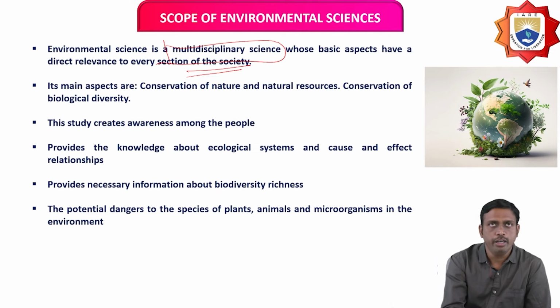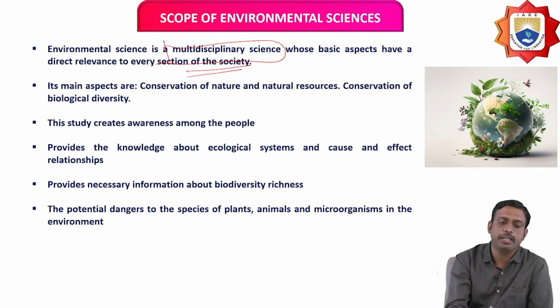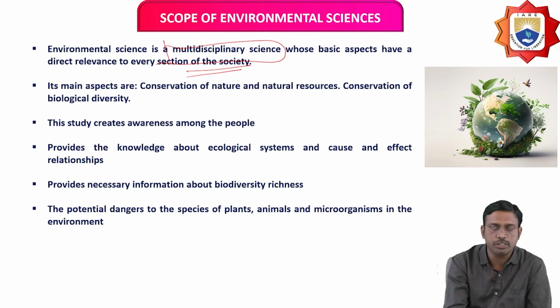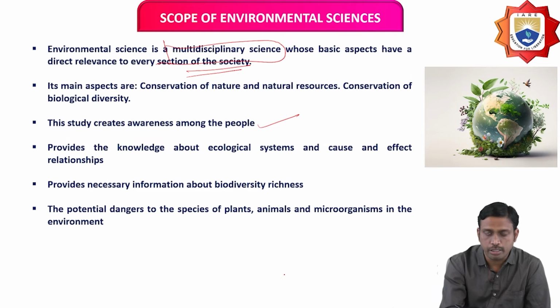The main aspects include conservation of nature and natural resources, and conservation of biological diversity. It also includes awareness among the people. The main study of the environment is to create awareness among the people about nature and natural activities.